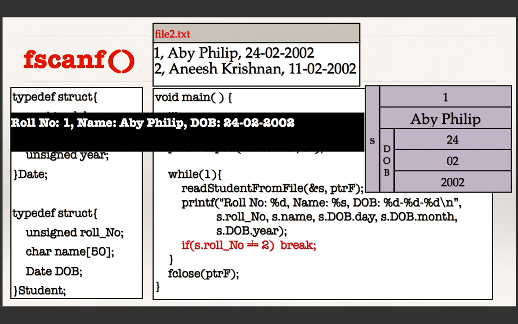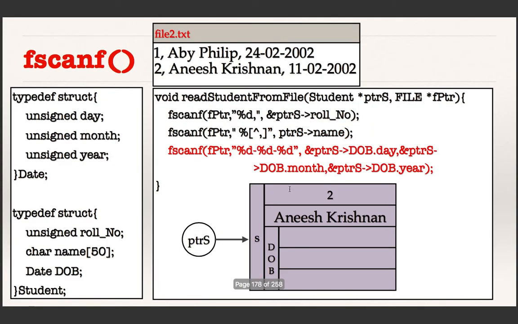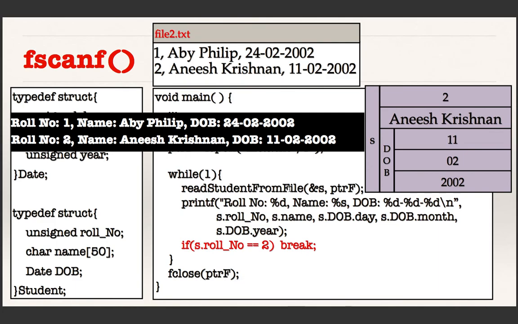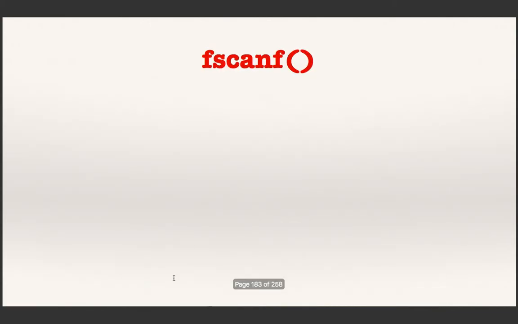And then it checks whether the roll number has reached 2 or not. Now the roll number is 1, so it's not true, so it goes back and reads the data of the next student. It goes to the function, reads the data about the next student and finishes. It comes back to main and prints the data of that student, and now when it comes to this statement, the roll number has already reached 2. So the loop terminates and it comes to the last statement. The function terminates, and let us try to formalize this.